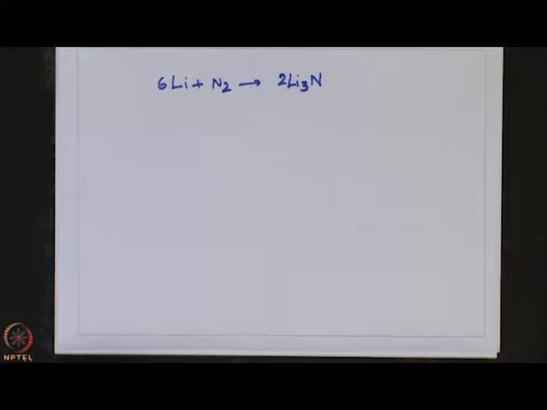In fact, lithium nitride is very stable because of the very high lattice energy associated with lithium nitride, due to the smaller lithium ion and the small, highly charged nitride ion, that is N3 minus, despite having to break the strong NN bond between two nitrogen atoms. You know that between two nitrogen atoms in nitrogen is a triple bond, with bond strength of about 954 kilojoules per mole.